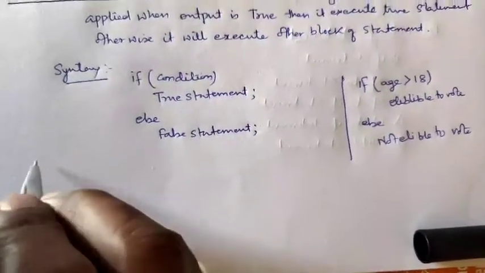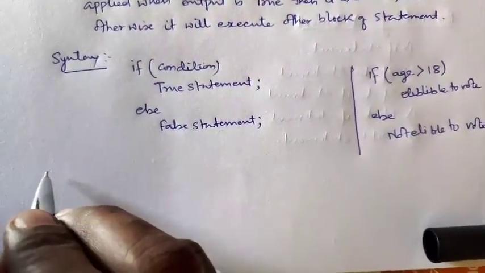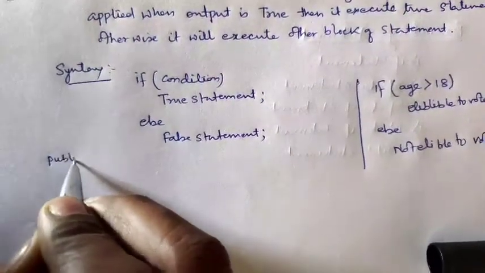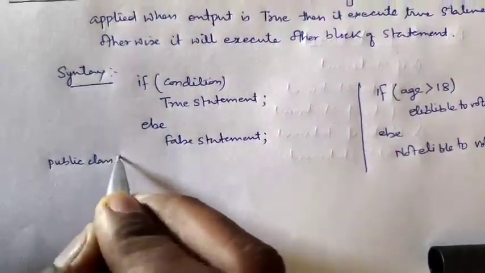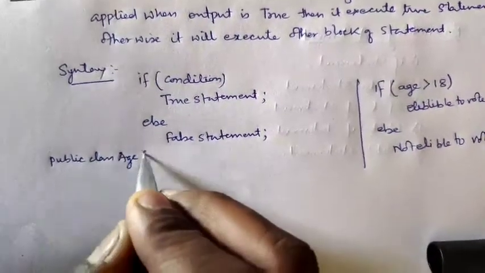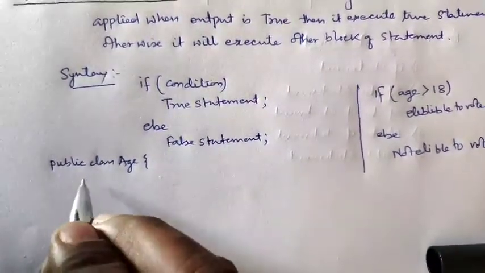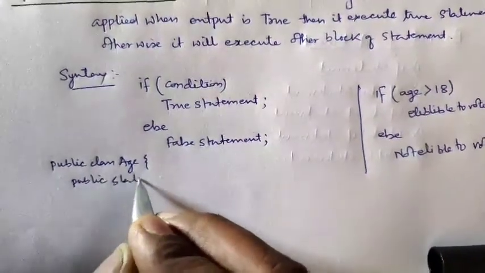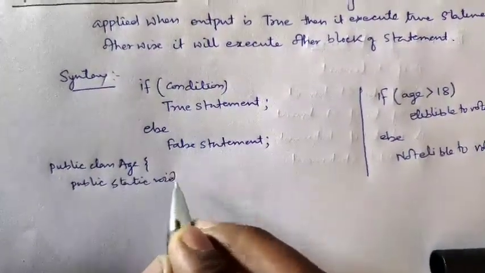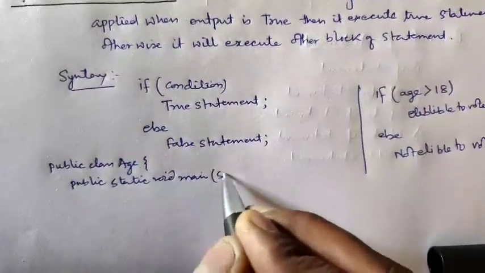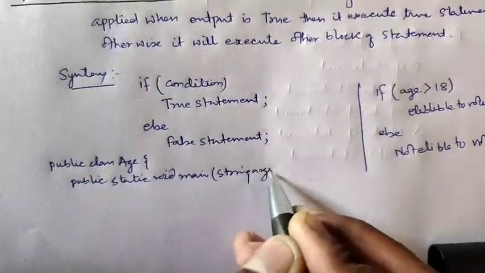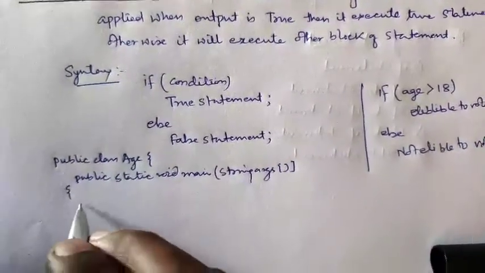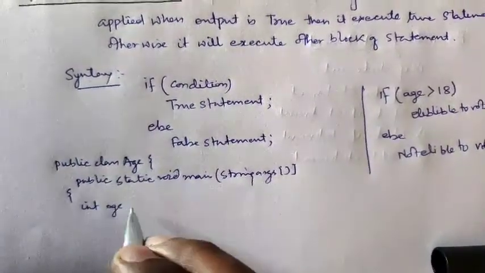Let us see the program. Here I am directly starting from the display method: public class age, then braces open, then public static void main string args, then the main method opens, then we declare integer age.